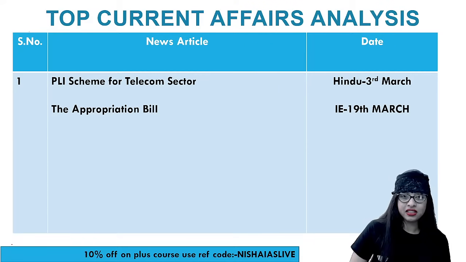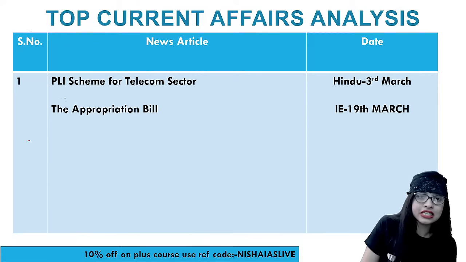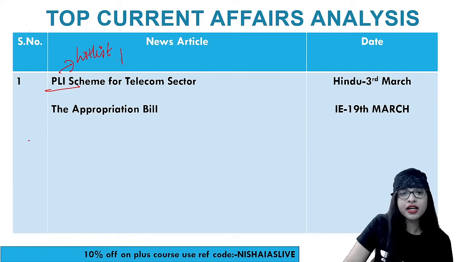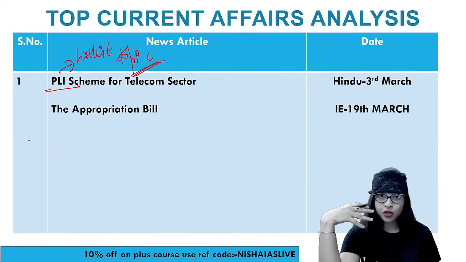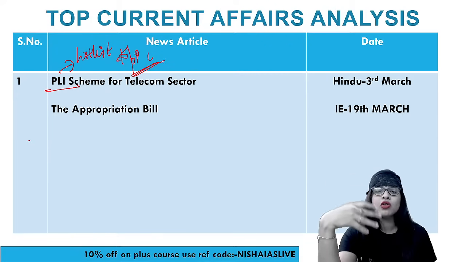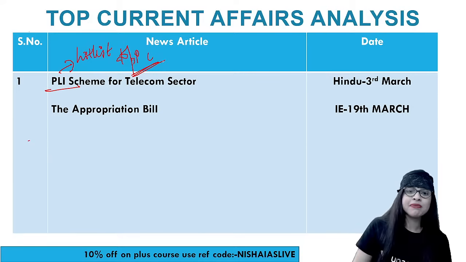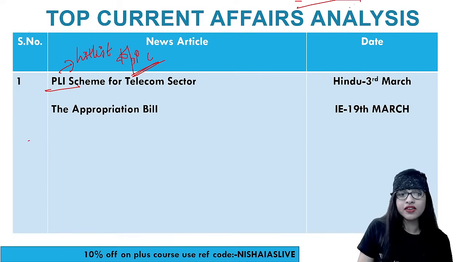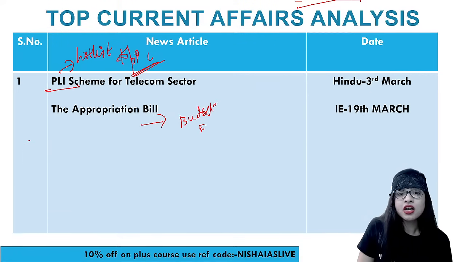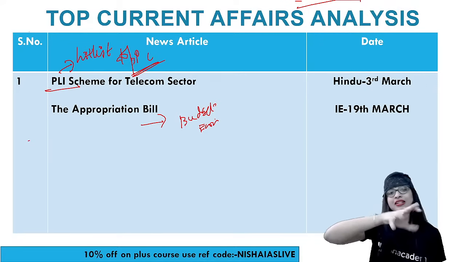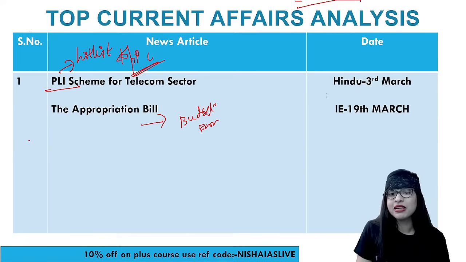It was PLI. The PLI scheme, Production Linked Incentive Scheme, a very, very important hit list topic. I have been telling you this before as well. Hit list topic for economics. Okay. So the PLI scheme for telecom sector, I've taught you this also. So let's have a quick look into what that is all about, followed by the appropriation bill. So basically people think the appropriation bill will come in polity or governance, but appropriation bill is a part of budget, which comes in economics. So a mixture of polity plus economic current affairs will come in this. Clear? And this I have taken from Indian Express, guys.